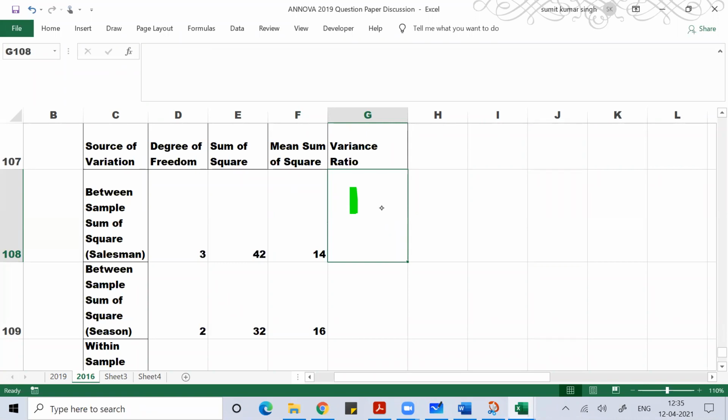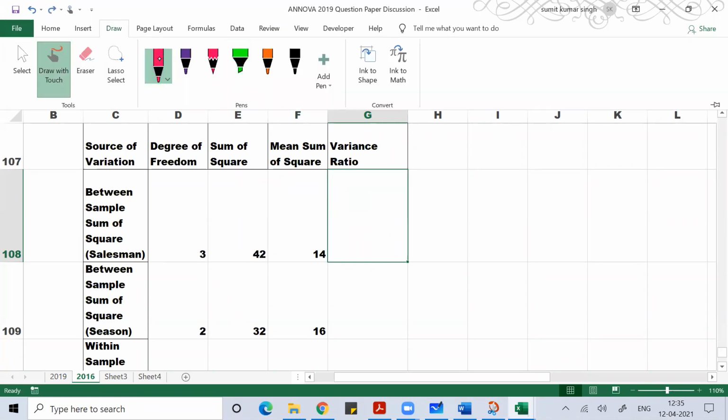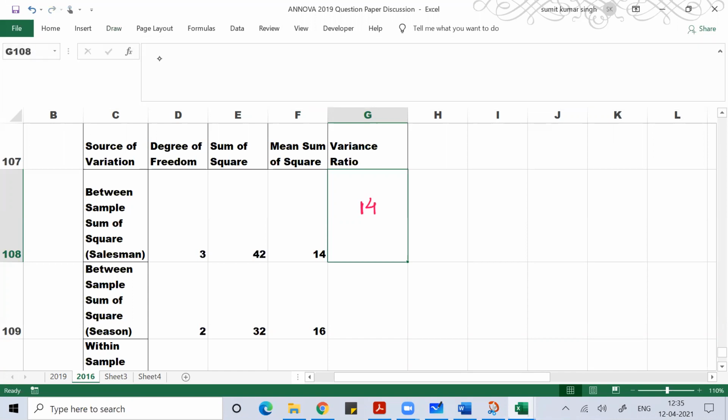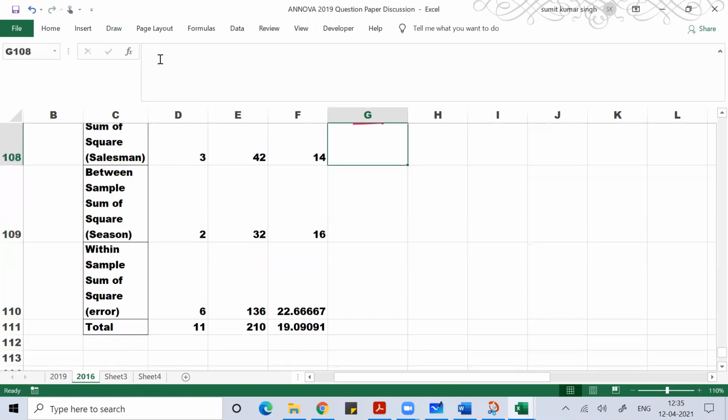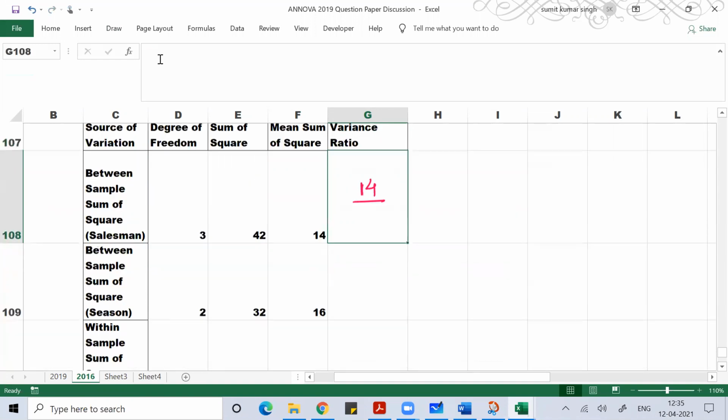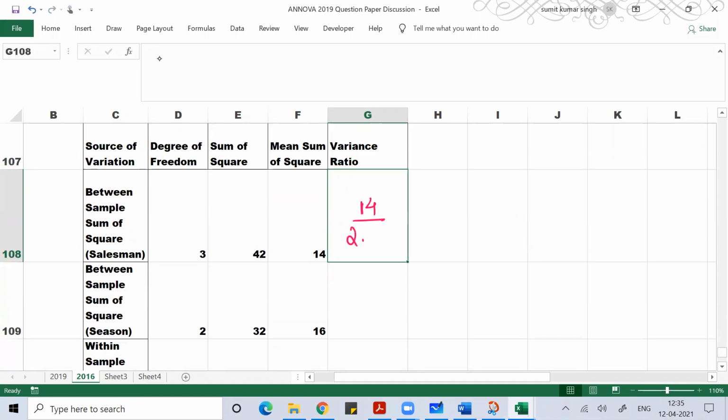One will be 14 divided by 22.67. How much do you get? This is 0.62, and this is due to salesman.